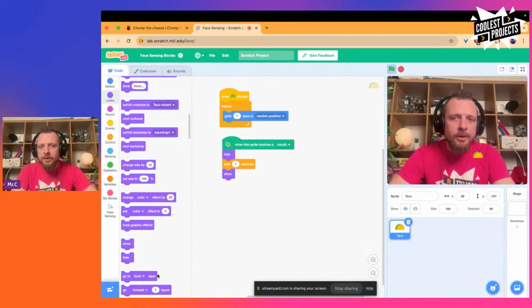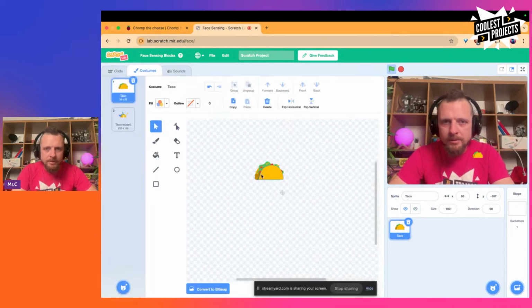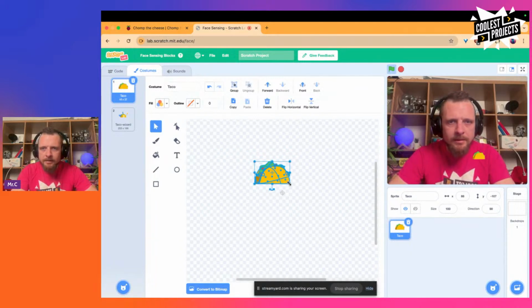So that's another thing. If you click the blocks in the menu here, they do what they say. So like I want to hide the taco and then show the taco, hide, show. So I want to see how big the costume is, and that's quite small. So maybe I'll make it a little bit bigger than that. A bit bigger taco, a bit bigger. There we go, that's a good size taco.